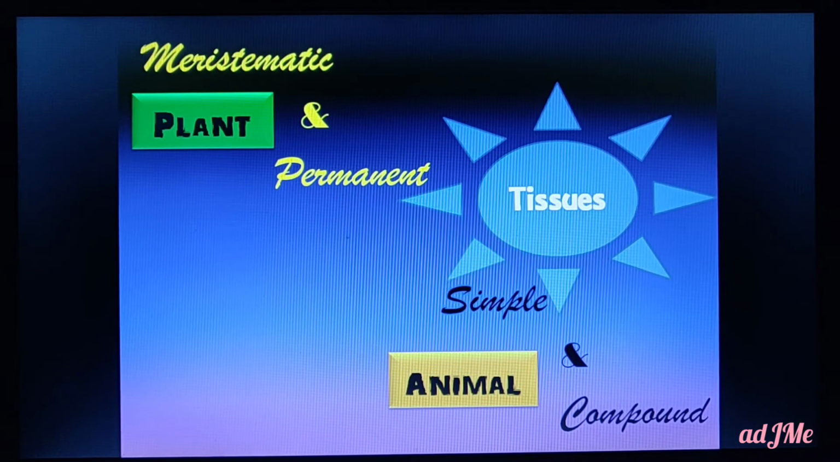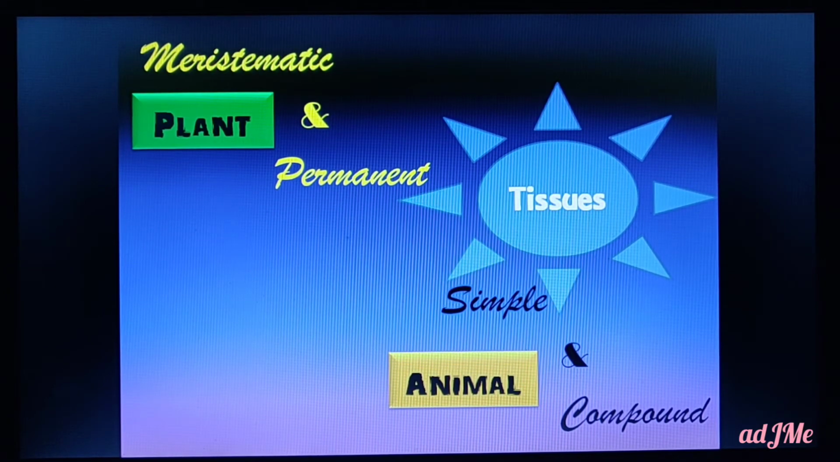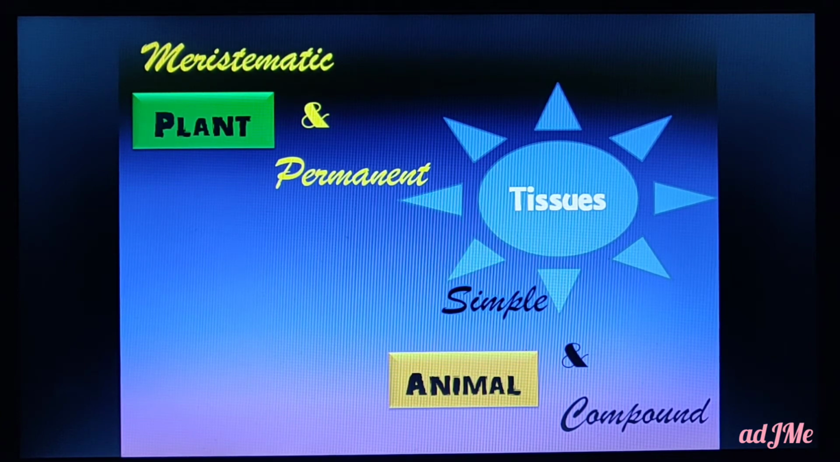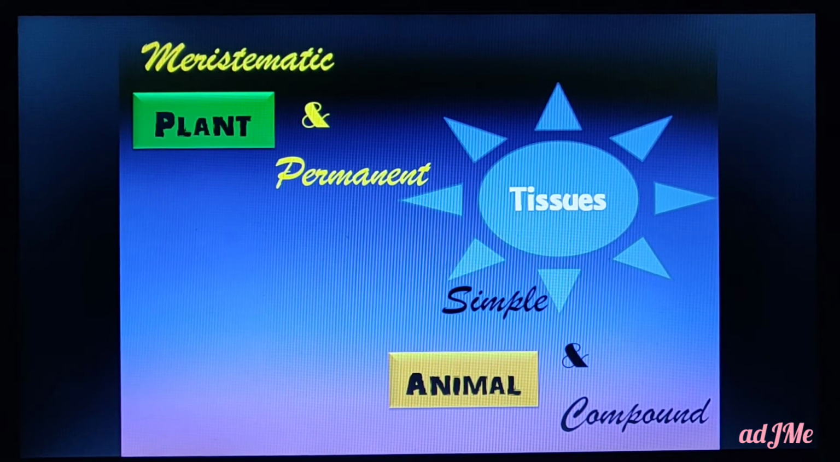Next, let us enter into the main topic. As I said before, we are going to learn the organization of tissues in plants as well as in animals. The first part will be dealt with by me, and the organization of tissues in animals will be dealt with by Mr. John Ruben.